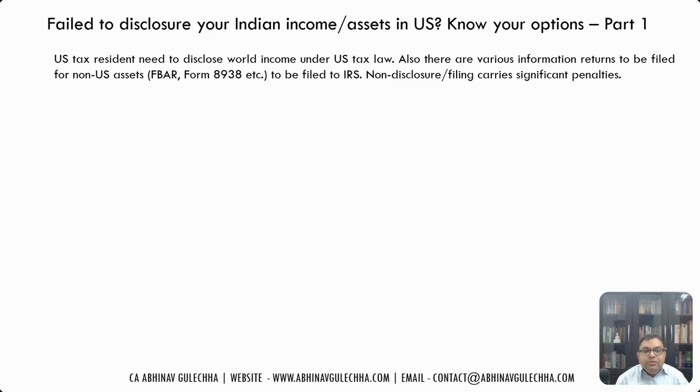Also, there are requirements with respect to information returns for foreign assets. That means any assets that they have outside of the US, they need to disclose in certain returns like foreign bank account reporting FBAR, Form 8938, Form 5471, and there are other reports as well. So that needs to be filed to the IRS.